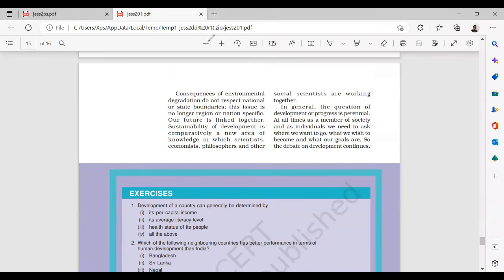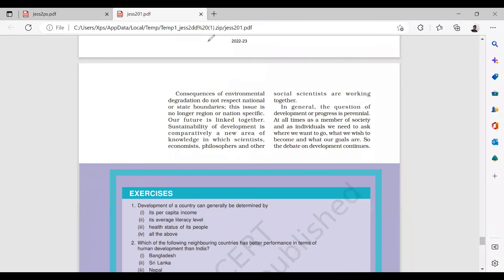Now, consequences of environmental degradation do not respect national or state boundaries. This issue is no longer region or national specific. Our future is linked together. And sustainability of development is comparatively a new area of knowledge in which scientists, economists, philosophers, and other social scientists are working together. In general, the question of development and progress is perennial. At all times, as a member of society and as individuals, we need to ask where we want to go, what we have to do, our goals, development activities.